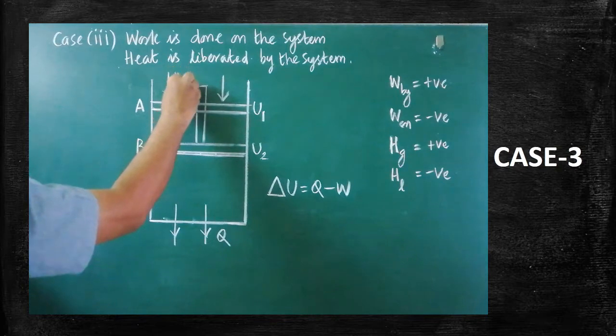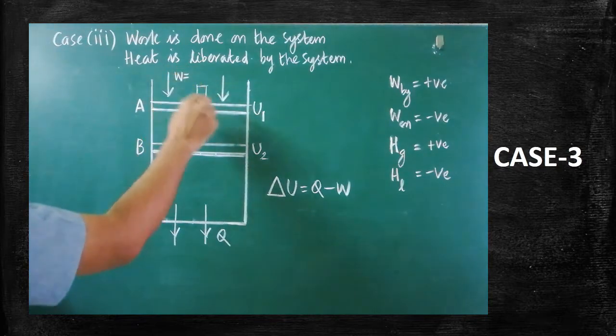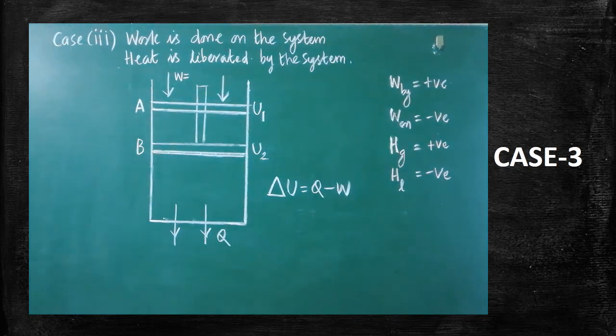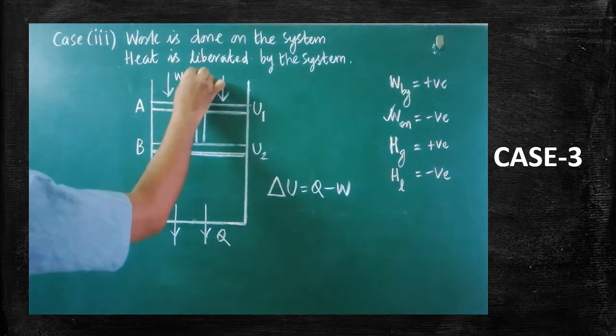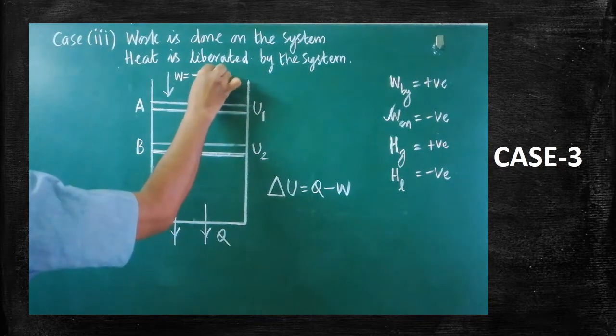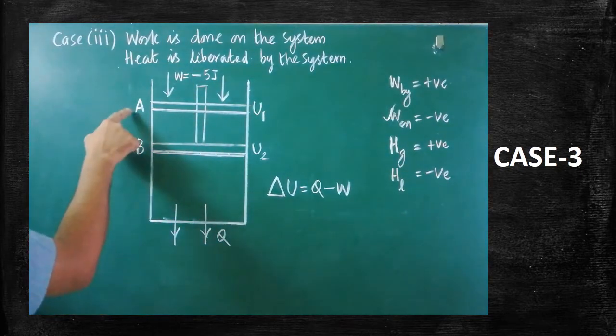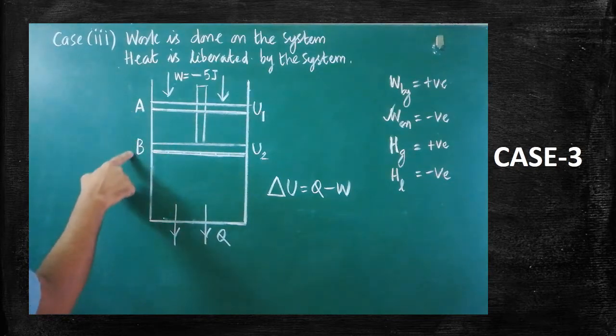Since the work is done on the system, as per the sign convention, what do we have to take? Work is done on the system, therefore it should be negative. Are you clear? So I will assign some value. Let us imagine minus 5 joule amount of work is done on the system. When it is pushed downwards, what happens? The piston moves from A position to B position.